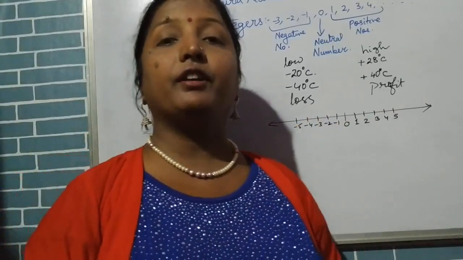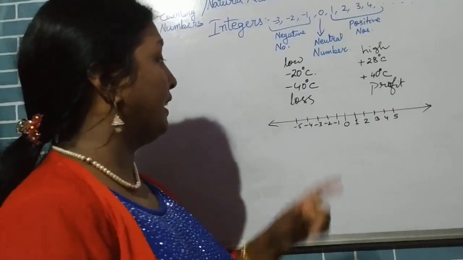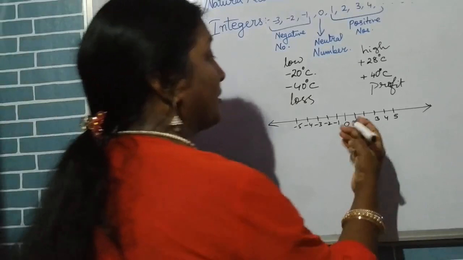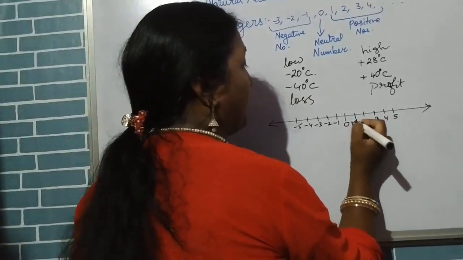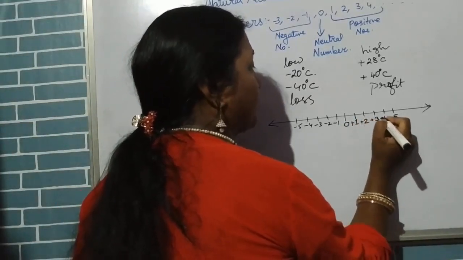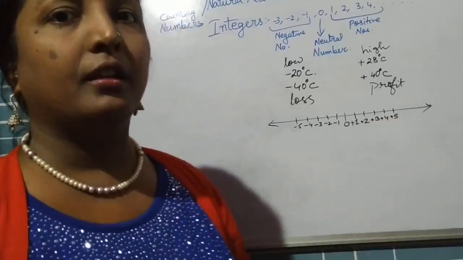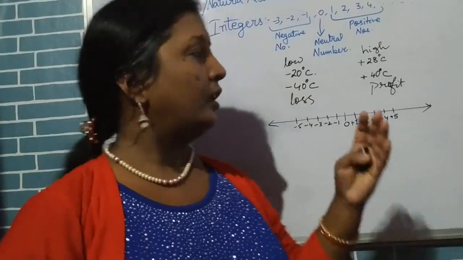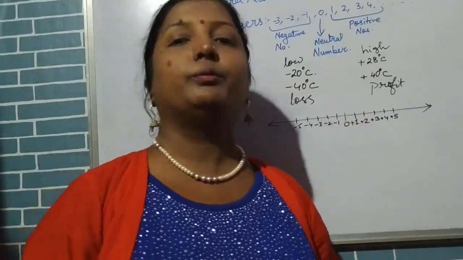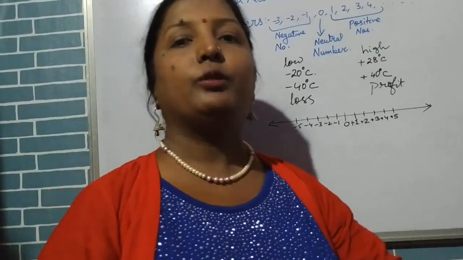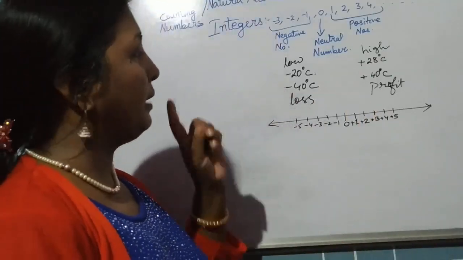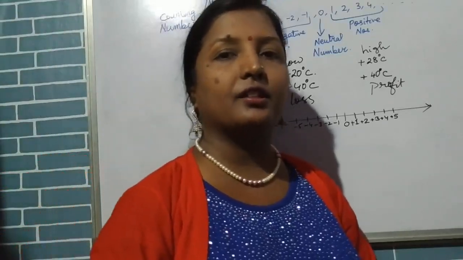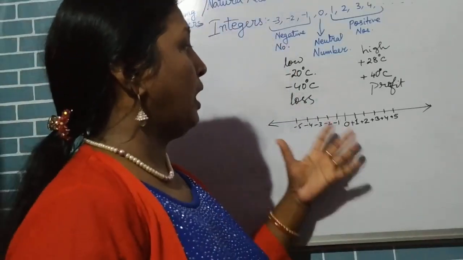So for negative integers, it is compulsory to show the minus signs. But for positive integers, it is not necessary to put the plus sign. That doesn't mean that if you put the plus sign, it is wrong. It is also correct. So plus sign you put, plus sign you don't put, as you wish. If the sign is not there, we assume that it's a positive number. You have to represent a negative number by a minus sign, so you have to put a minus sign before that. Is that clear, children?